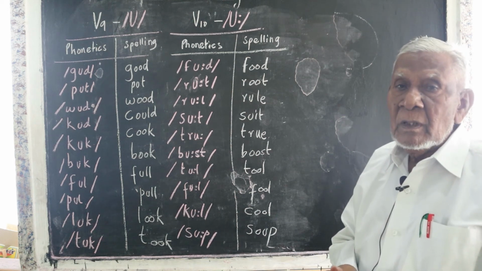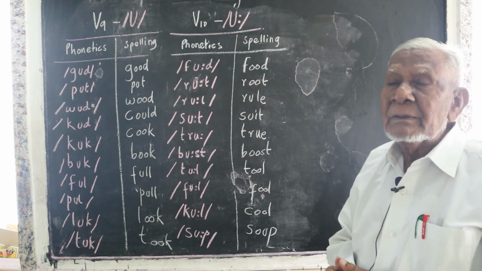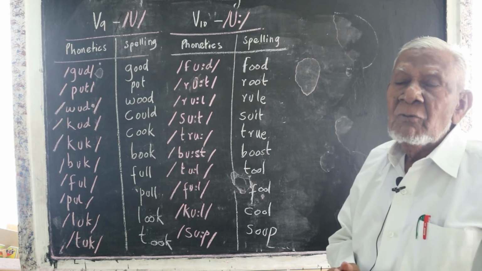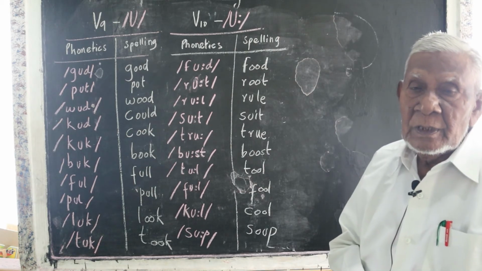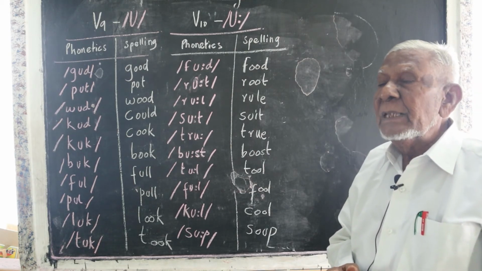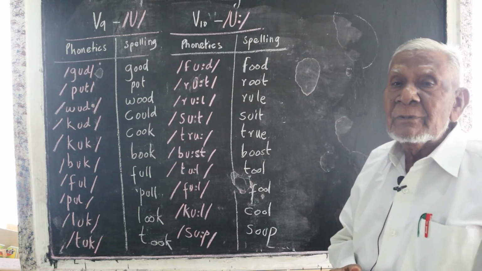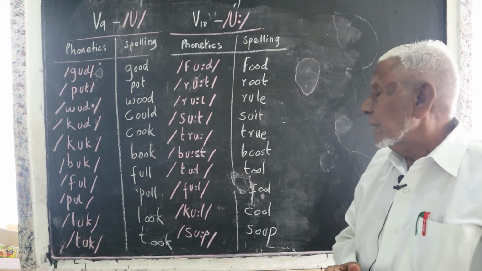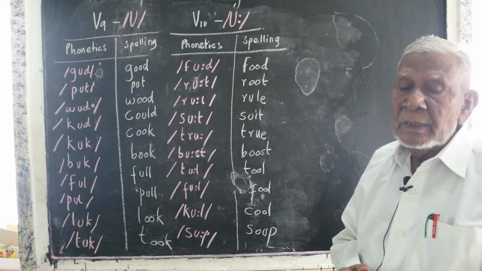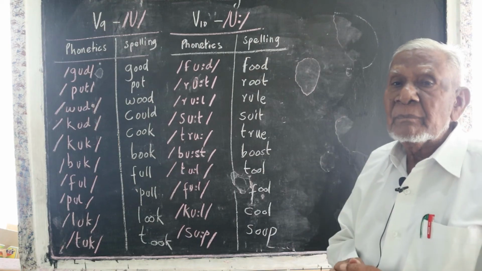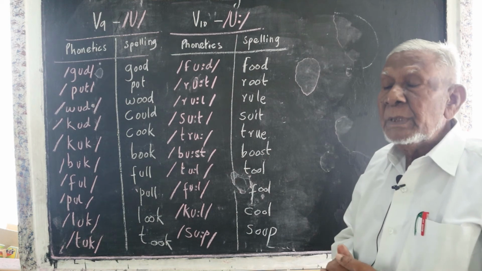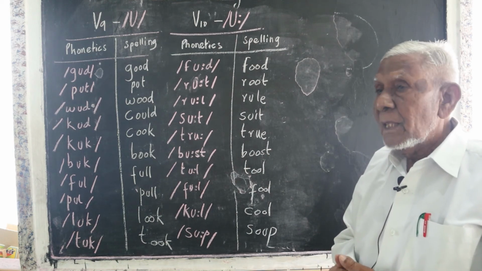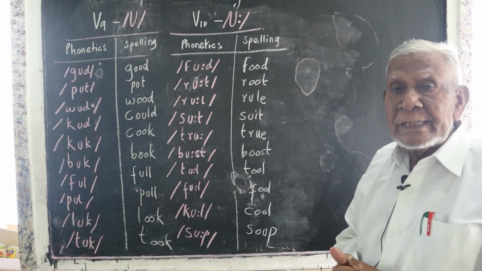Rule. R-U-L-E is a spelling. Follow the rule. Suit. This will suit your interests. Then true. True. Speak true. Then boost. Boost. Boost the children to learn.